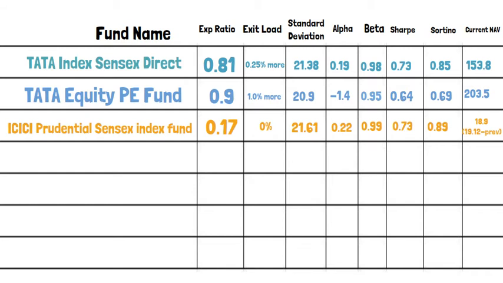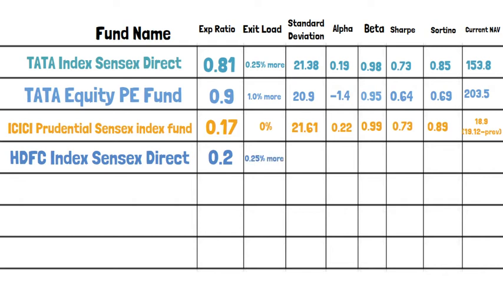The next fund that we're going to see is HDFC Index Sensex Direct. The expense ratio is 0.2 and the exit load is 0.25%, standard deviation is 21.94 and the alpha is minus 0.03 and the beta seems to be 1.01. It is highly volatile to market fluctuation. The Sharpe is 0.72 and the Sortino is 0.84.